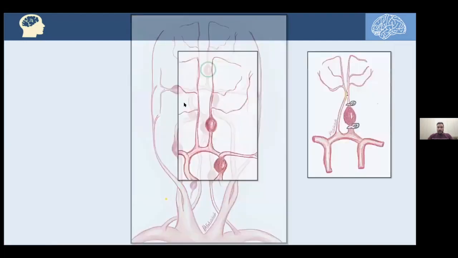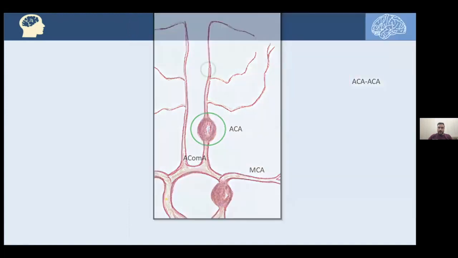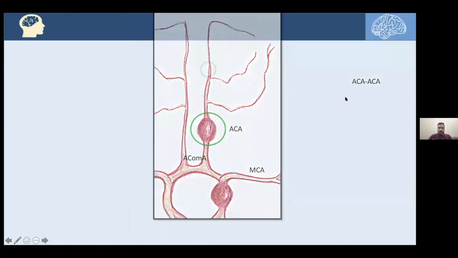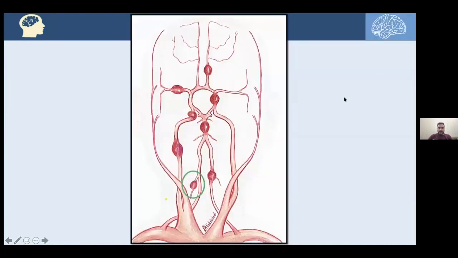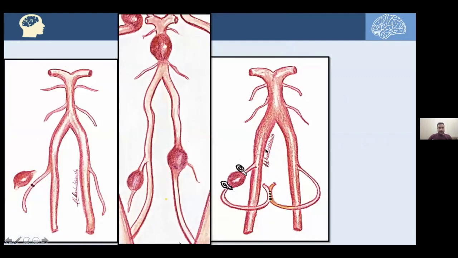Here we are talking about type 4 intracranial bypass. Here's an ACA. We have seen this example earlier. A3 side-to-side bypass after clipping that aneurysm. Here we are seeing the PICA.